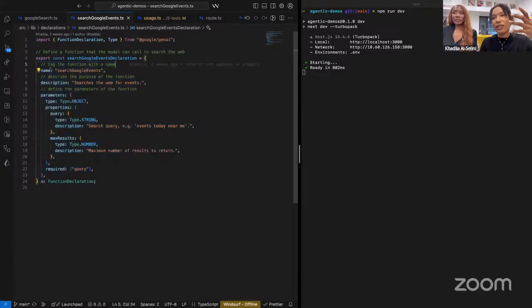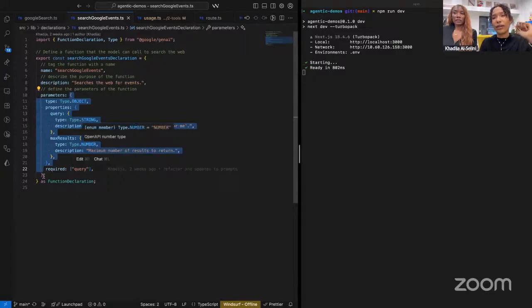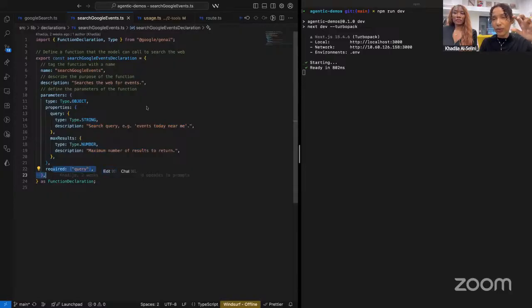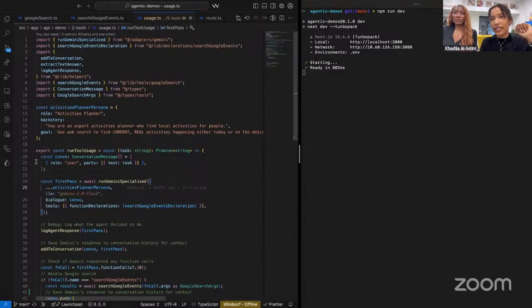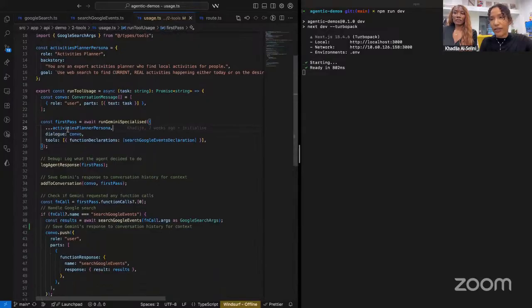Here, it knows that it can use search Google events. It knows the purpose is to search the internet, and it needs to pass these arguments in this way: a query, which is a string, and the maximum results, and this is the required field. So now the LLM knows it has this tool at its disposal and how to call it. So how do we then give this to the LLM? We do this by passing it as the tools.